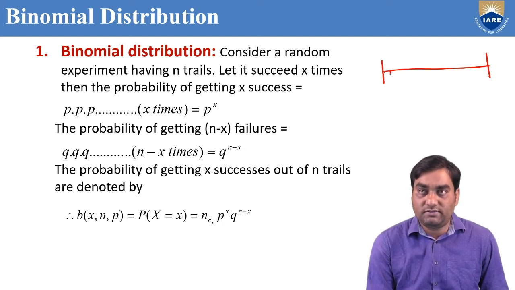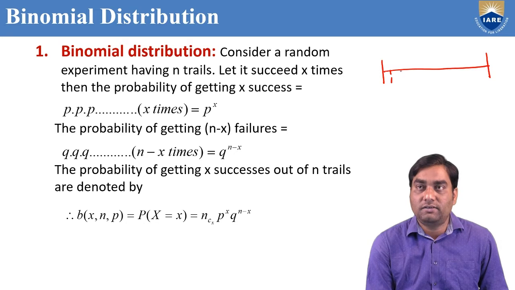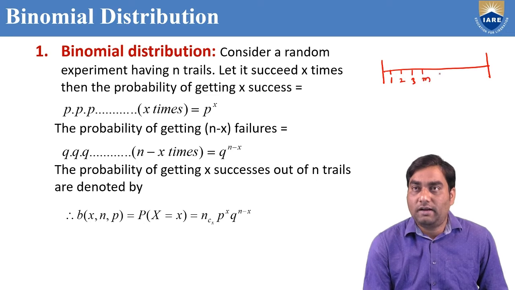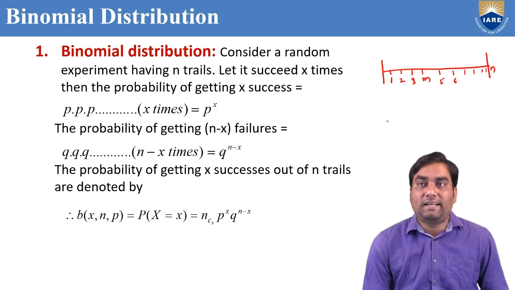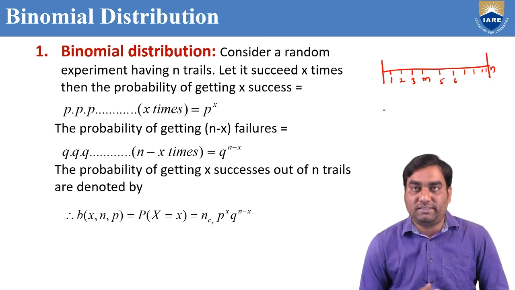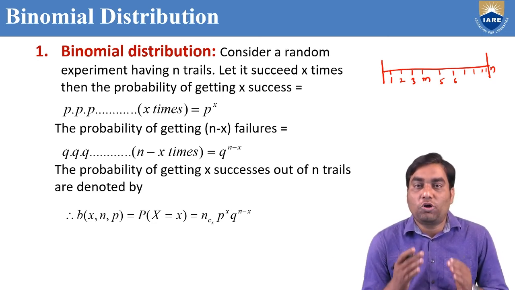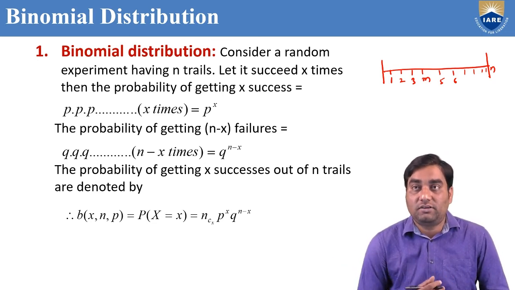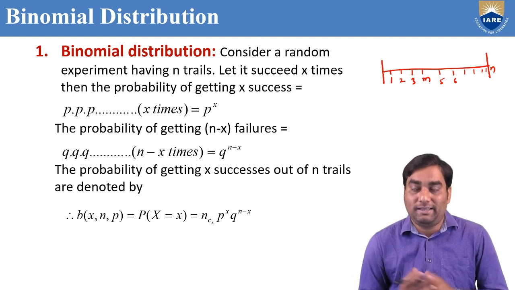Suppose this is trial number 1, trial number 2, trial number 3, and so on. The total number of trials is n, like tossing a coin n times, say tossing a coin 10 times.